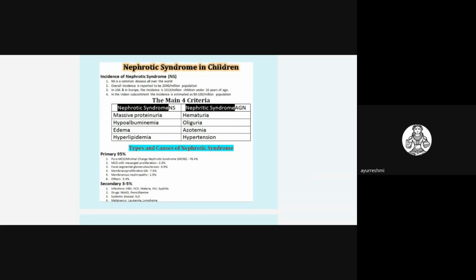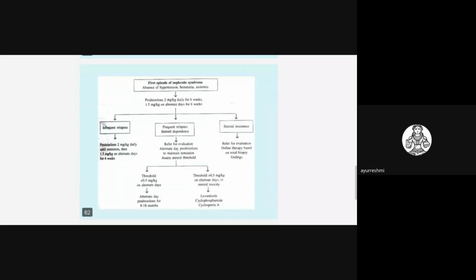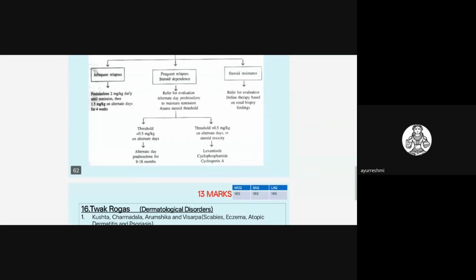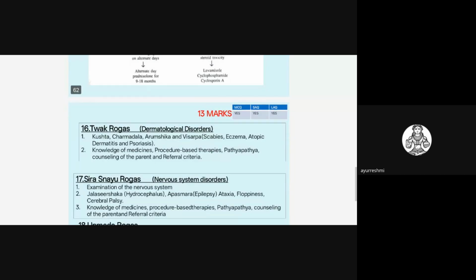So you have to see this topic and the common line of treatment. Usually steroid is given as per the modern concept: prednisolone 2 mg per kg for 6 weeks, then 1.5 mg per kg on alternate days for 6 weeks. So just go through those topics.